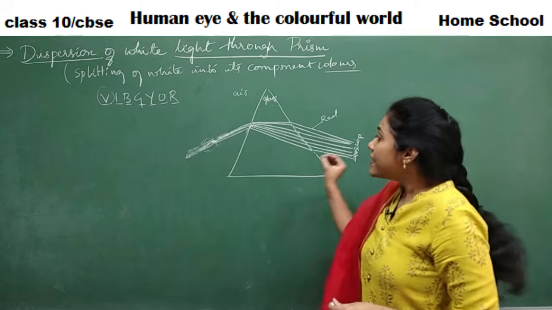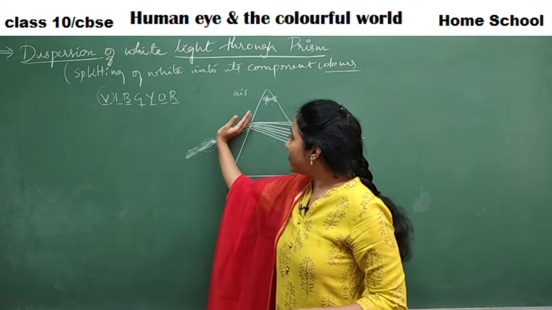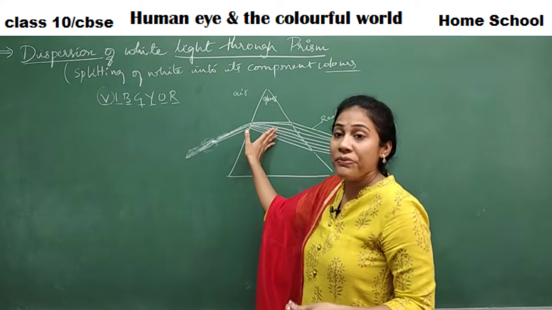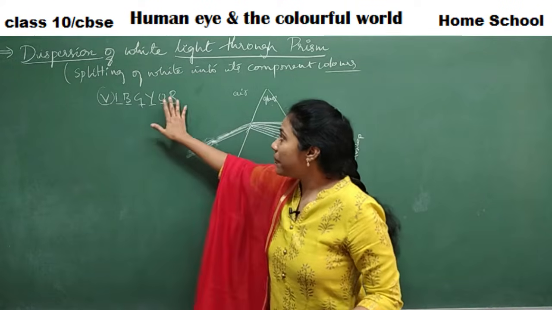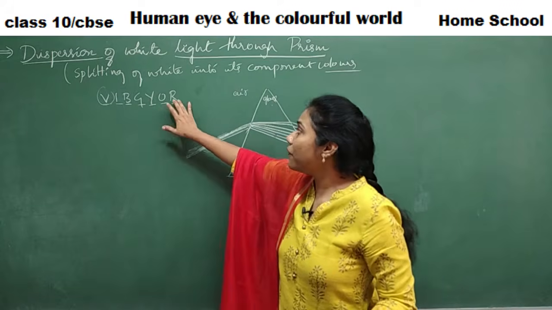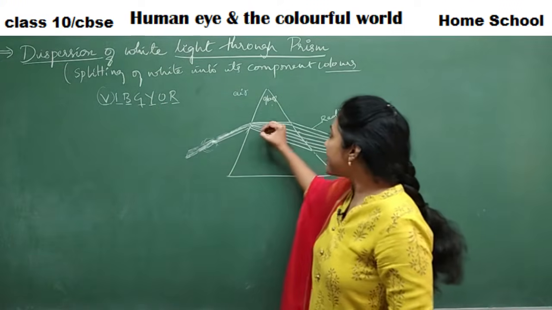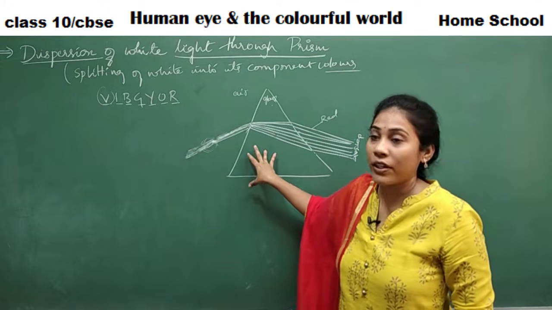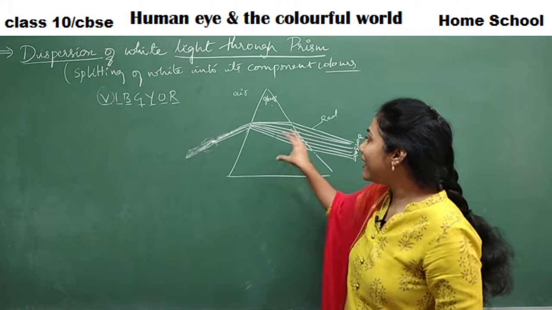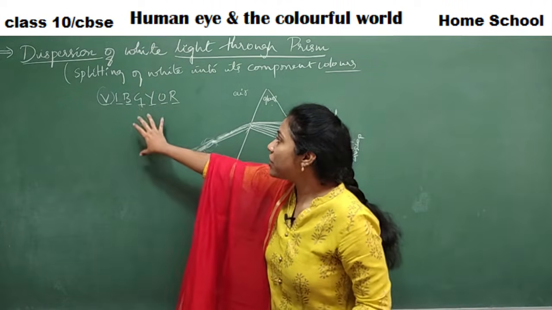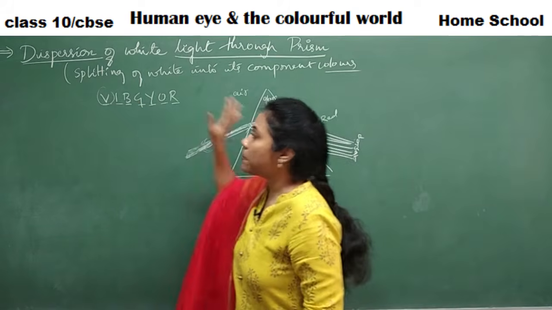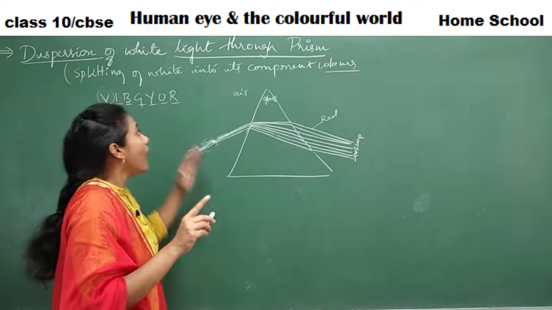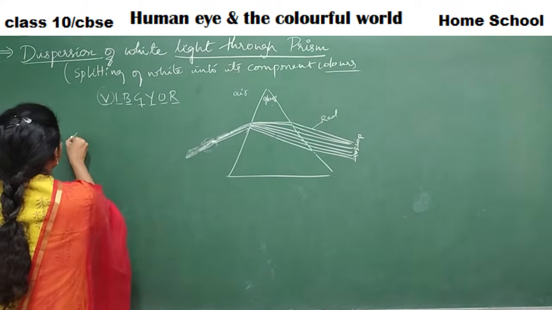Say all of them are traveling with equal speed in the air, but the moment they enter a prism, their speed changes. Speed of traveling of violet is different, speed of traveling of red is different. So this is the reason splitting of white light is taking place inside the prism. And this splitting of white light into the 7 major colors is what we call dispersion. So what you have to remember is why the dispersion, why the splitting takes place.